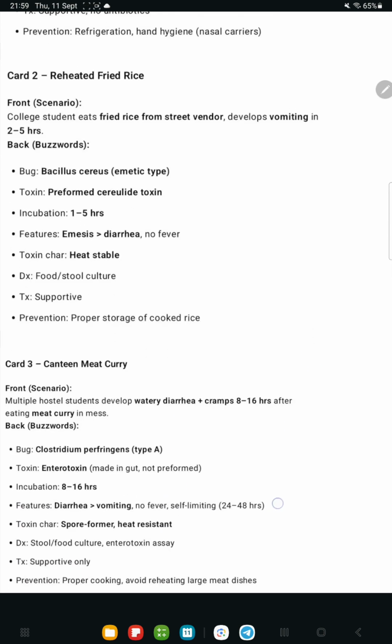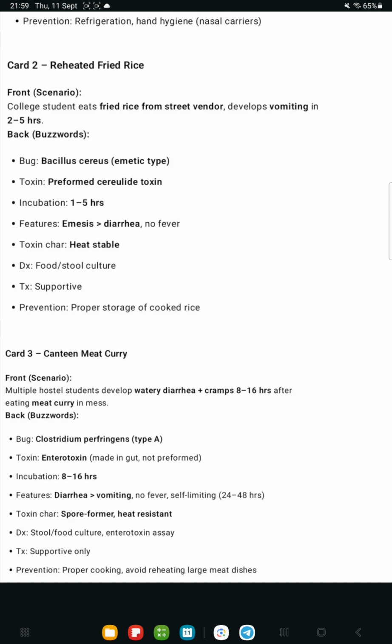Okay, now the third scenario, that is this canteen meat curry. The scenario here is that multiple hostel students develop watery diarrhea plus cramps 8 to 16 hours after eating meat curry in the mess. The bug responsible is Clostridium perfringens type A. So how will we remember? Like Clostridium, we'll remove the C, like lost in eating this tasty meat curry.